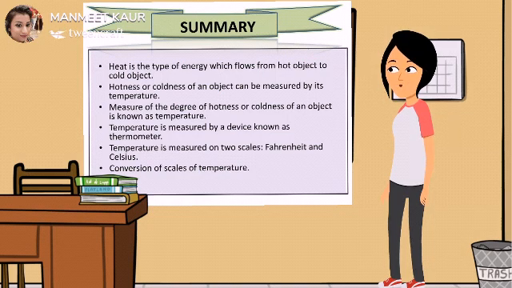The measure of the degree of hotness or coldness of an object is known as temperature. Temperature is measured by a device known as a thermometer. Temperature is measured on two scales, Fahrenheit and Celsius. And at last we have learned conversion of scales of temperature.